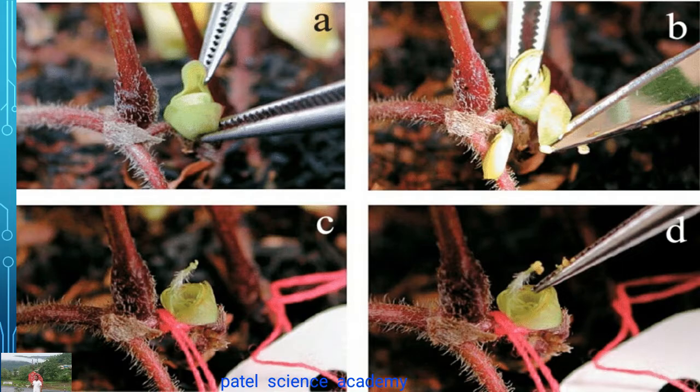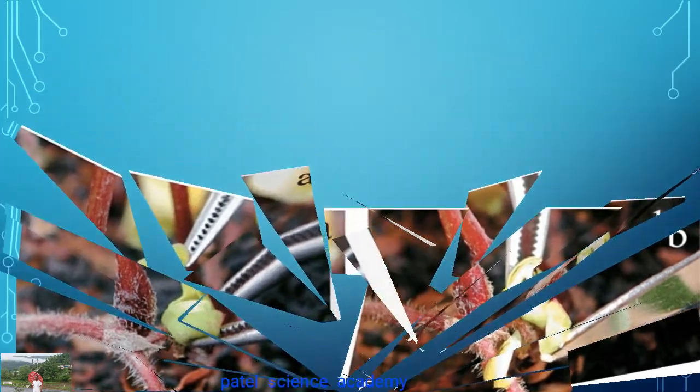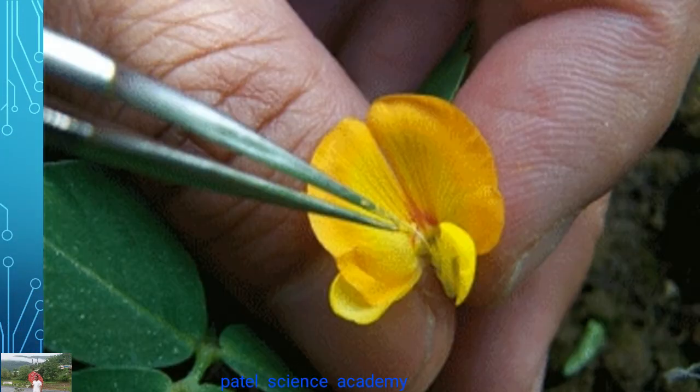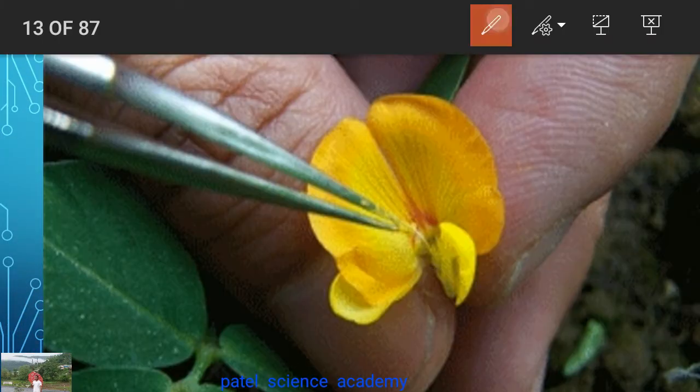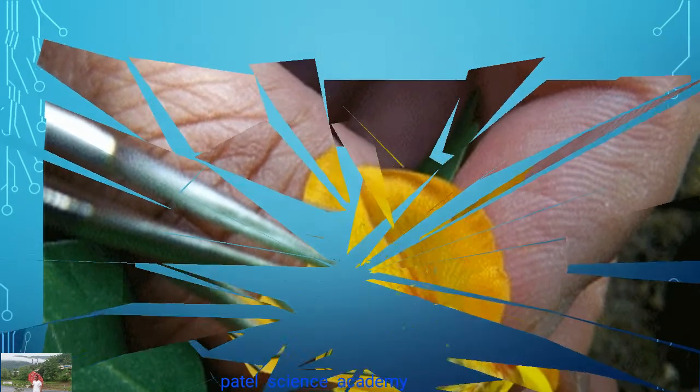So a bisexual flower is there. It has a male part and a female part. By the process of emasculation, you can make that bisexual flower a unisexual flower by removing its anther. This is the step involved in emasculation. You can also see here emasculation by this forceps. This male part, this anther, is going to be removed, and this is the emasculation in this flower.